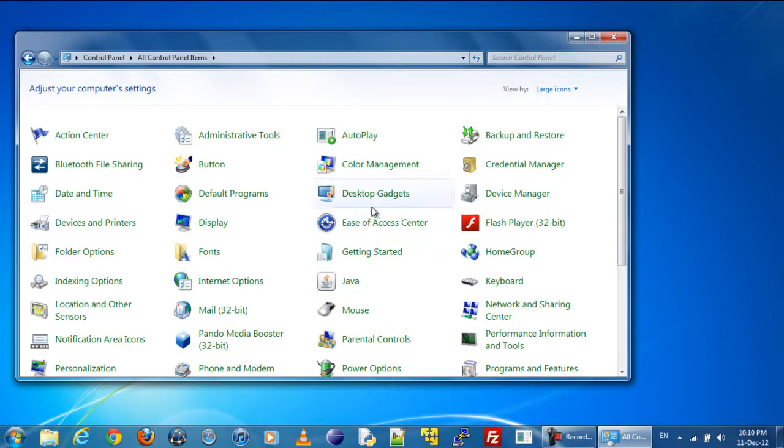Scroll through the icons in the control panel until you find the mouse icon. Double-click on it to change your computer's mouse settings.